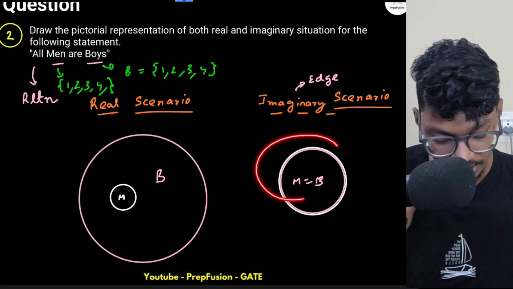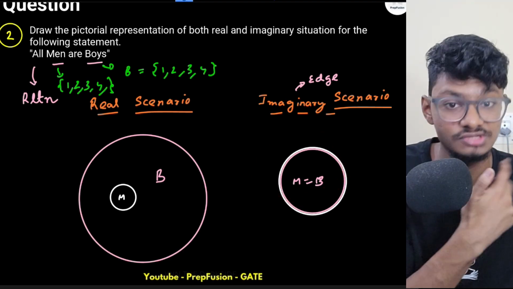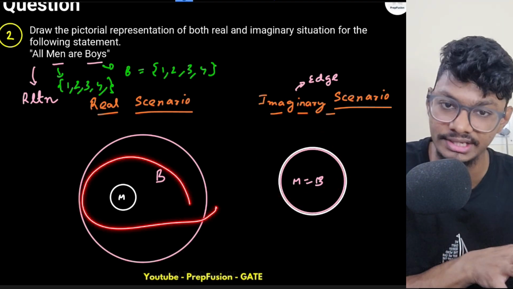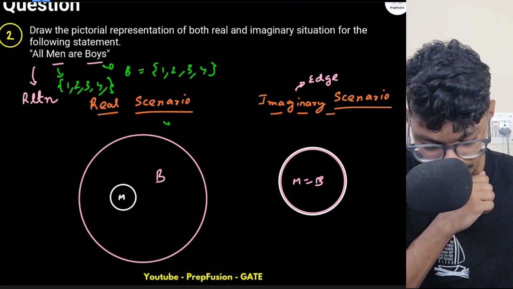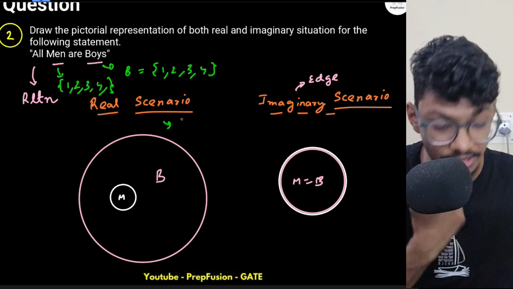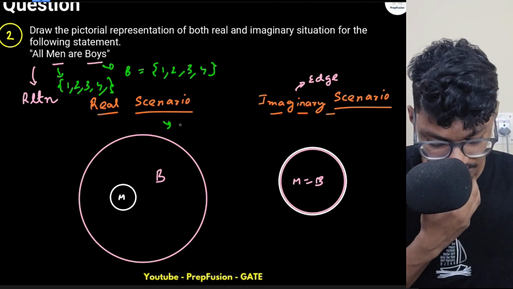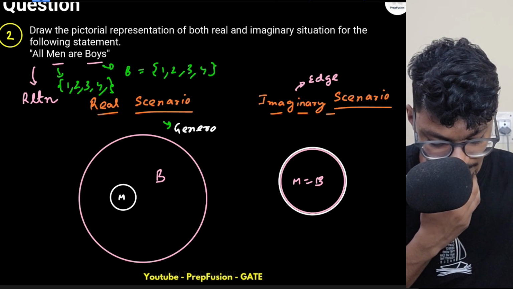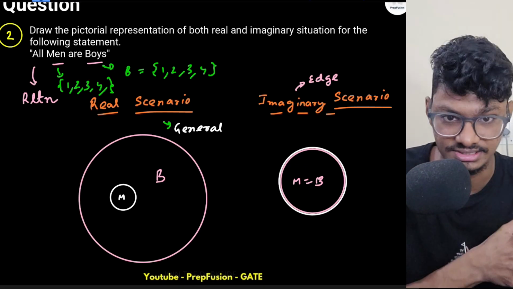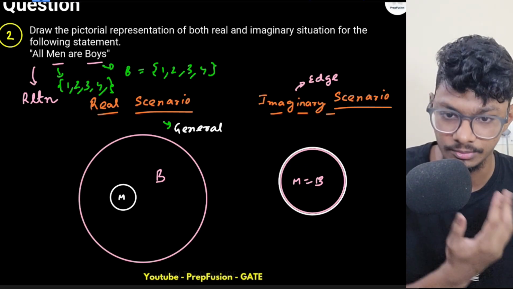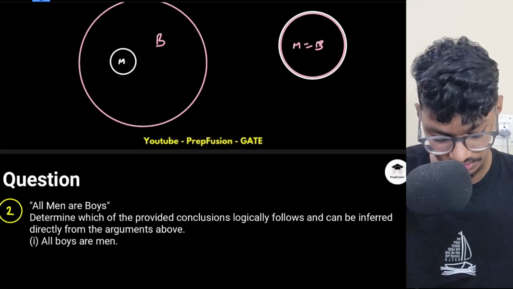So the imaginary scenarios are the edge cases, which we generally don't think of. So this is the general case. The real scenario is the general case, which generally comes to our mind first when we think about the situation, and the imaginary scenarios are the edge cases. I hope you understand. Okay, I hope you get the point. Now let's solve a few questions from this.